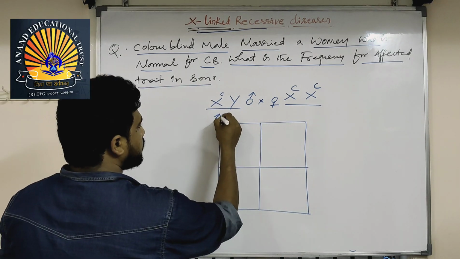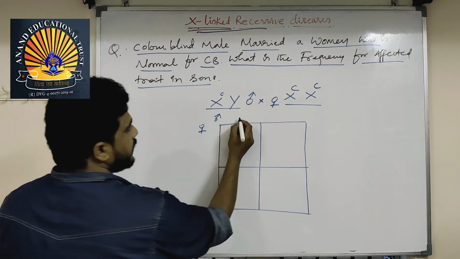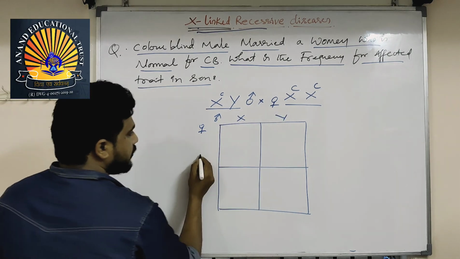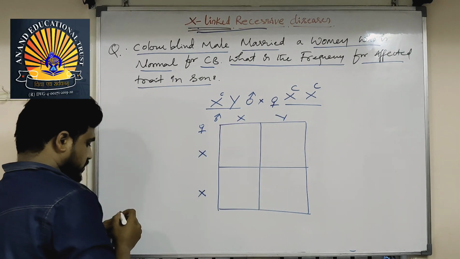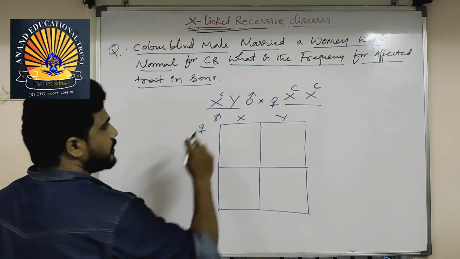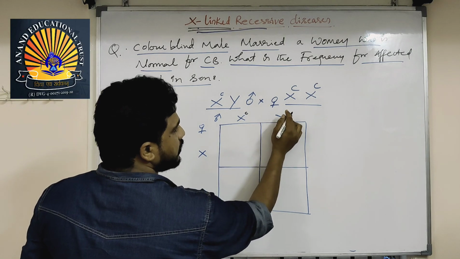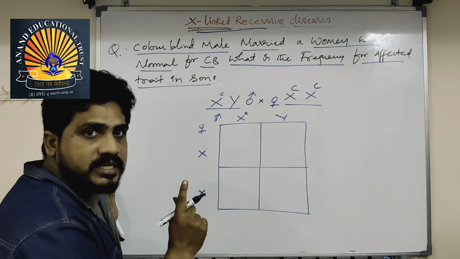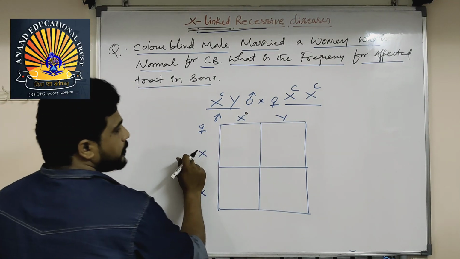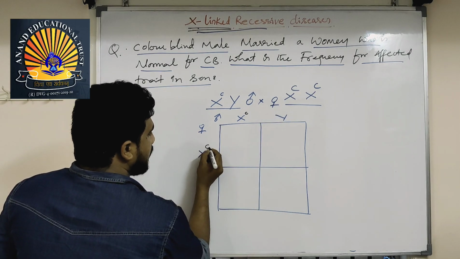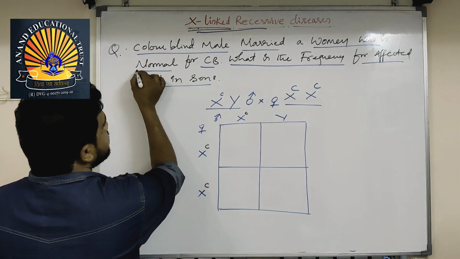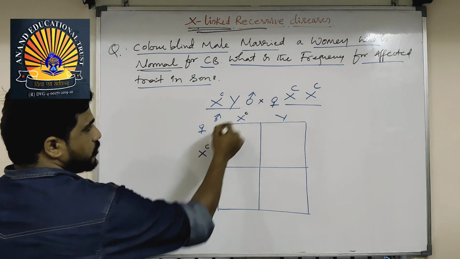This side male and this side female. Male X and Y, female X and X. Male is affected, so small c on the X, and nothing on the Y. It is X linked, not Y linked. The mother is X capital C, X capital C because she is normal. Then we cross these two.